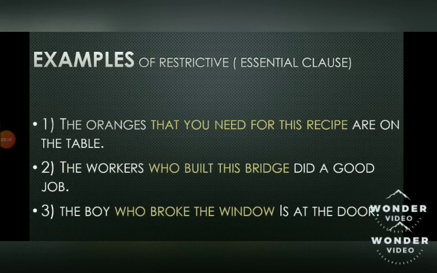Examples of restrictive or essential clauses are: first one, the oranges that you need for this recipe are on the table. If I say the oranges are on the table, that means I am not conveying the complete information. So the oranges, that you need for this recipe, this is very important. This clause is important, so this is a restrictive adjective clause.